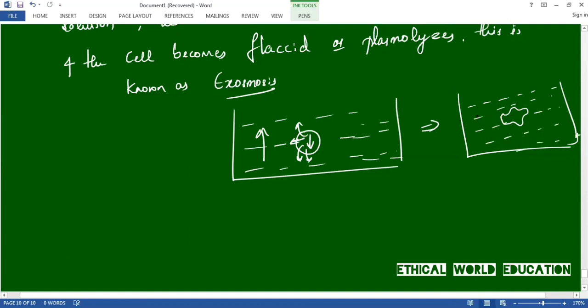The cell becomes flaccid because the moisture content inside the cell has been moved to the solvent outside, into the beaker, right? That is the reason, because we know that solvent always moves from the lower concentration to the higher concentration.